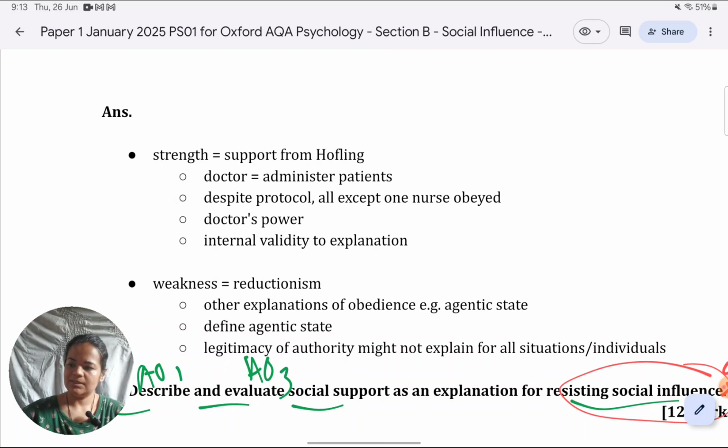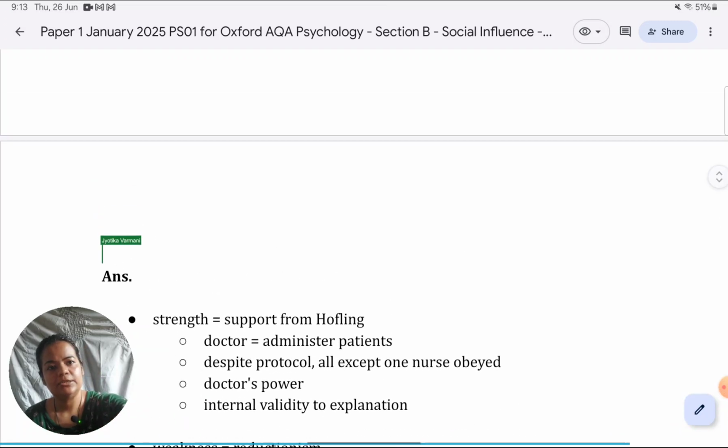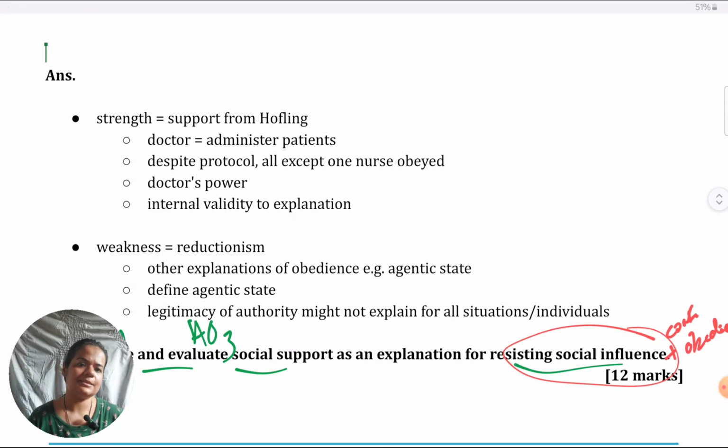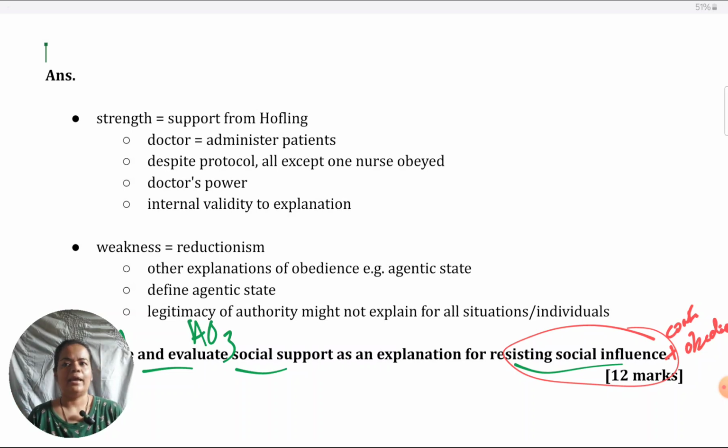Okay, for the previous one, the 10th one, evaluate legitimacy of authority as an explanation for obedience. Let's consider what other evaluation points can be there. Of course, there can be lots. And I always recommend in my classes, I help students also by giving them material from the UK AQA books, because indeed in the Oxford AQA book, excellent as it is, sometimes points are very limited. So for other strengths that you could give, which come to my mind right now, many other points are possible. I'm just giving you what comes to me.